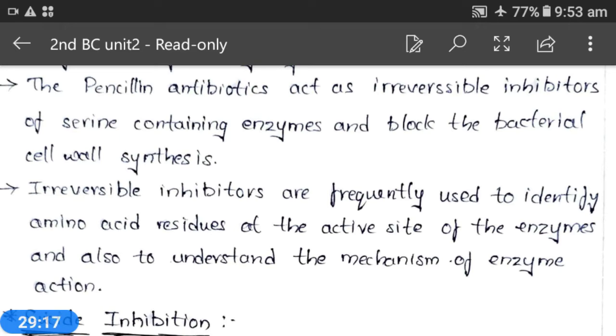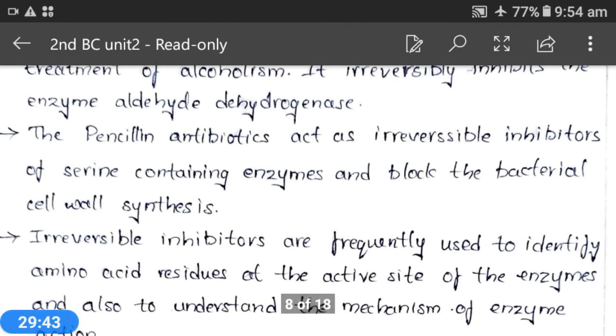These are the two examples. Allopurinol is an inhibitor of the enzyme xanthine oxidase, and this enzyme will convert allopurinol into alloxanthine, which is a more effective inhibitor of xanthine oxidase.